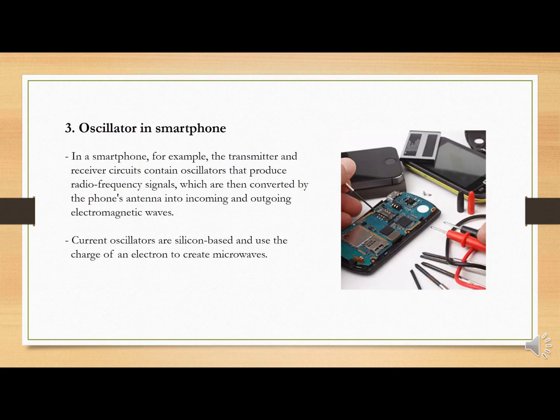The third one, the oscillator is used in the smartphone. In a smartphone, the transmitter and receiver circuits contain the oscillator. It produces the radio frequency signal, which is then converted by the phone antenna into incoming and outgoing electromagnetic waves. In today's phones, the oscillators are silicon based and use the charge of an electron to create microwaves.